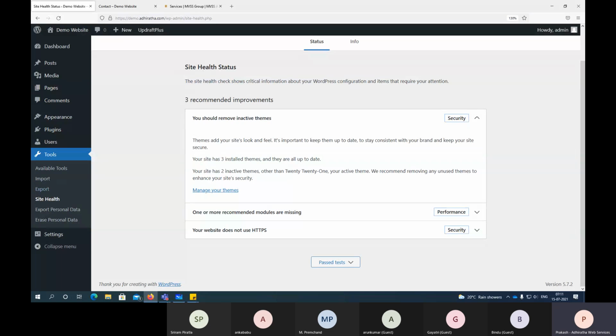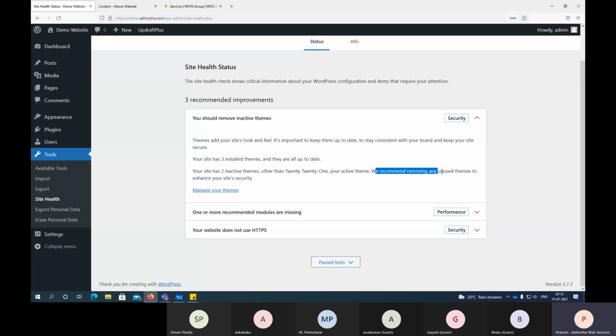Okay, so when I go to tools, there is something called site health. When I click on that, it is telling you need to remove inactive themes. Why should I remove? Maybe sometime later I want to use it. But see this, your site has 2 inactive themes.